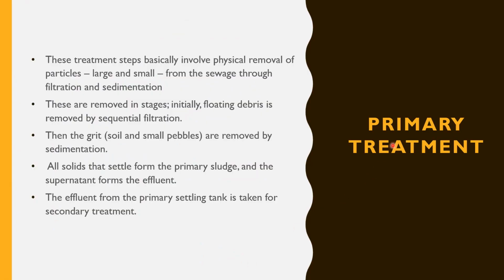Primary treatment. The main principle is the physical removal of particles, large or small, from the sewage through filtration and sedimentation. These can be removed in different stages: floating debris is removed by sequential filtration and the grit is removed by sedimentation. After the removal of the particles, all solids that settle form the primary sludge, and the supernatant is called effluent. This effluent from primary treatment is taken for secondary treatment.